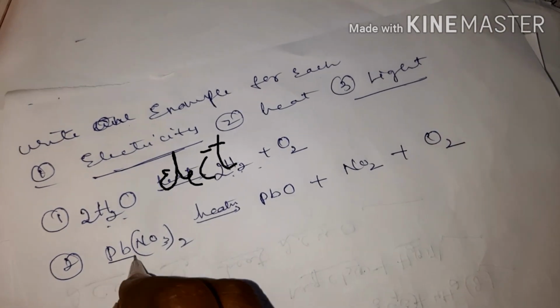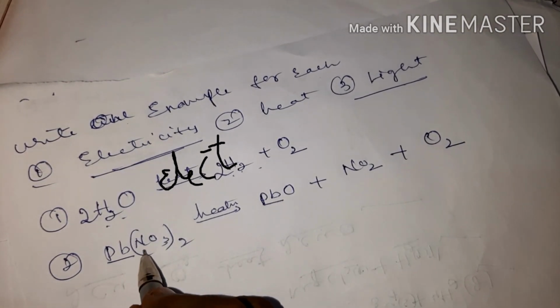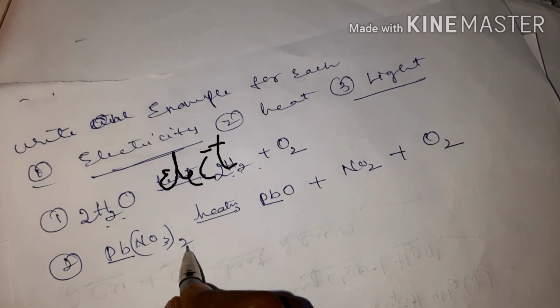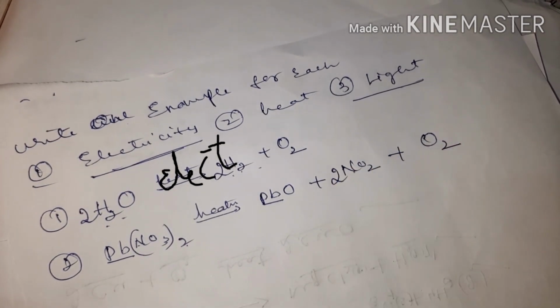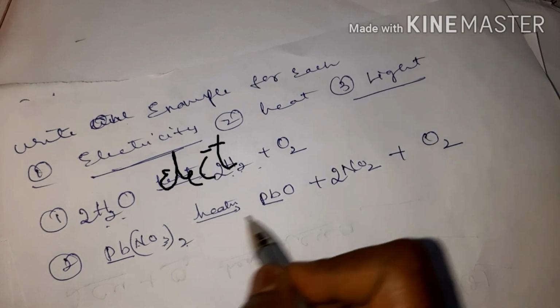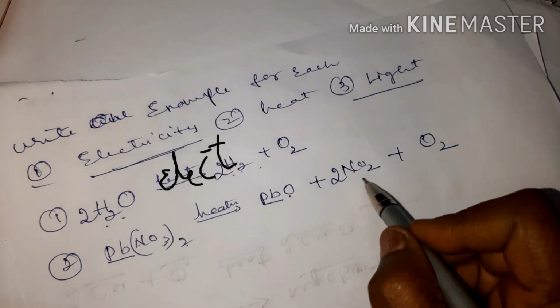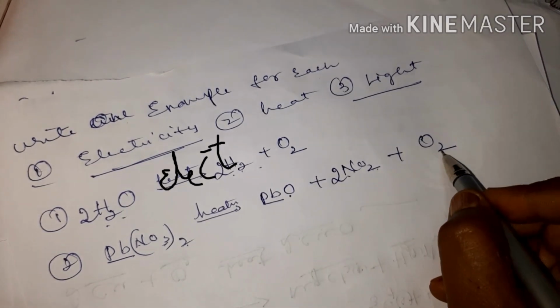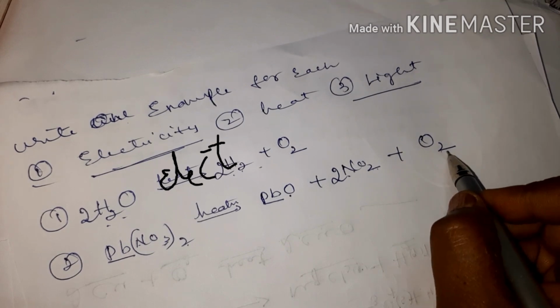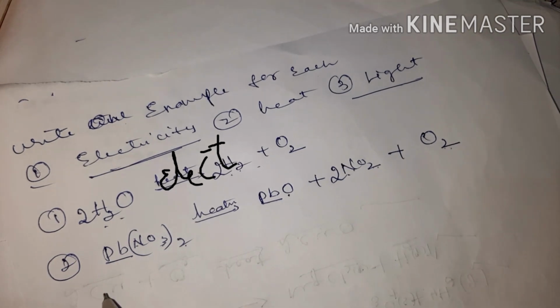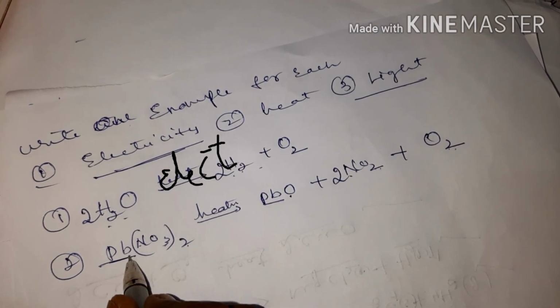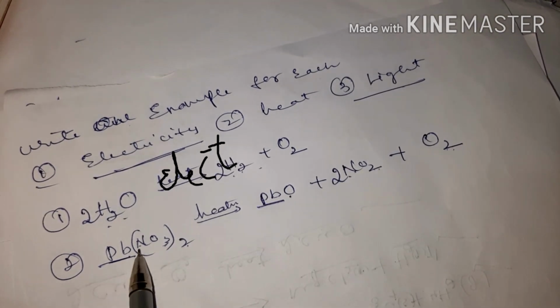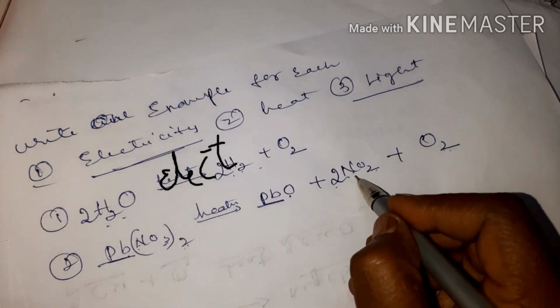So we'll check. Pb is 1, here 1. Nitrogen is 2, here only 1 is there, put 2. Oxygen is 6, here 1. 2 2s are 4, 5, 6. Okay children, so once again we'll check. Lead is 1, here 1. Nitrogen is 2, here 2 nitrogen.